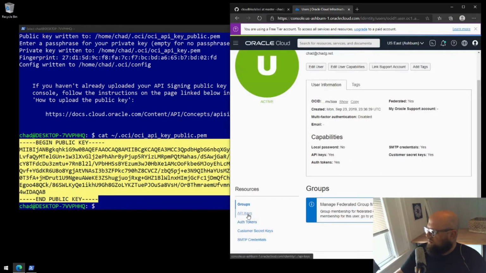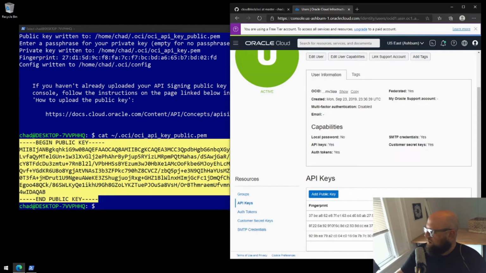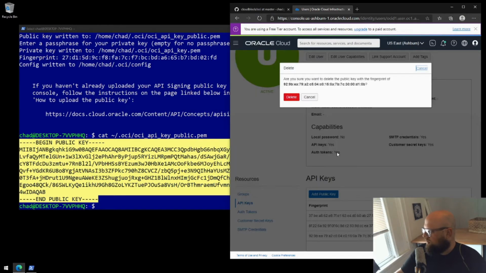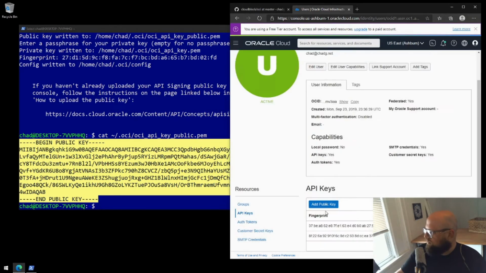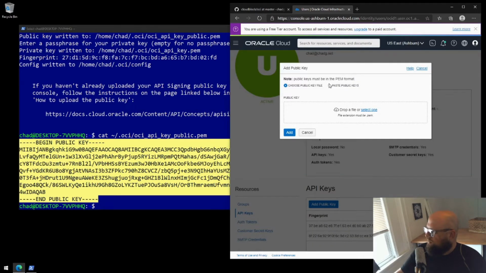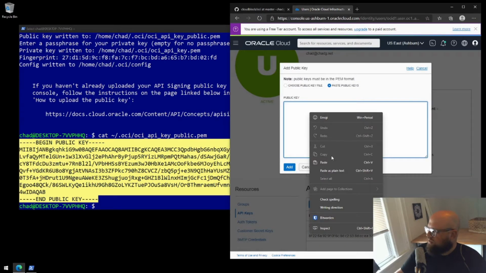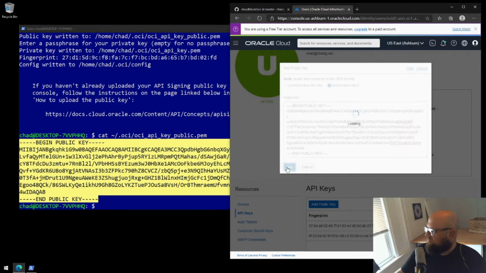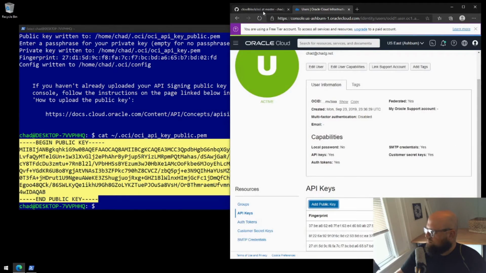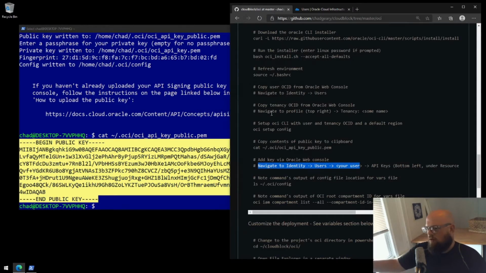There it is, API keys. Now I've got too many keys here. I'm gonna delete one of my keys that I created earlier. Happy Halloween, by the way, if you're watching this on the 31st. Add public key, we'll choose paste public keys and paste the key in. That's it, that's done. This will allow our Windows Subsystem Linux environment to talk to the Oracle Cloud.